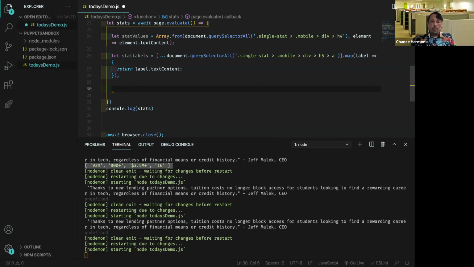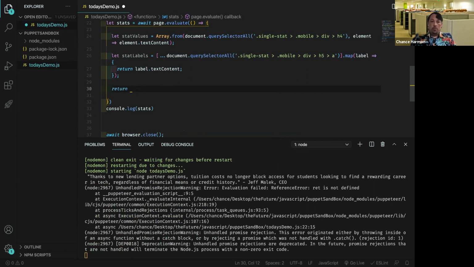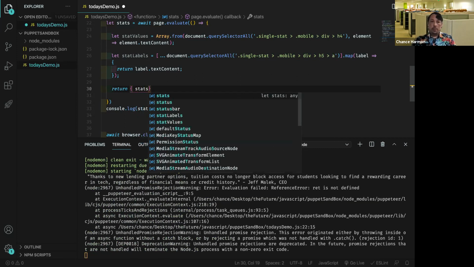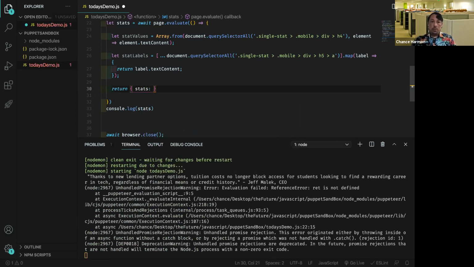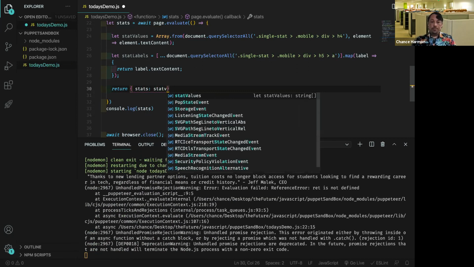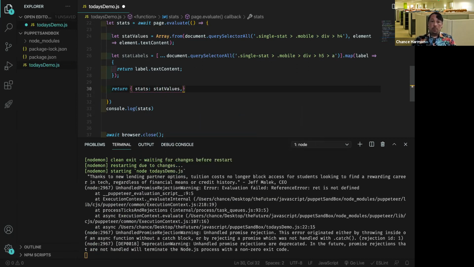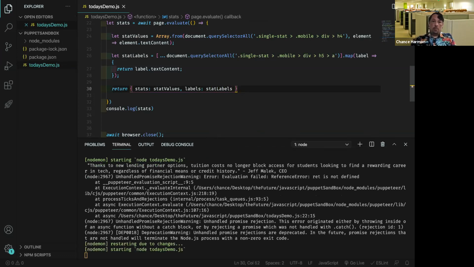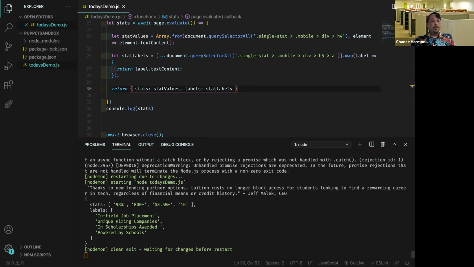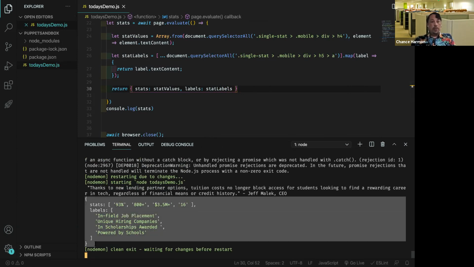Okay. Let's do a return, and we're going to do an object, and we're going to say that stats was equal to the stat values. And we're going to give it another property of labels, and we'll give that a value of stat labels. All right, now that we have a return here, let's see what actually happens. JavaScript calls me a liar. It's done so before, but that looks pretty good to me.